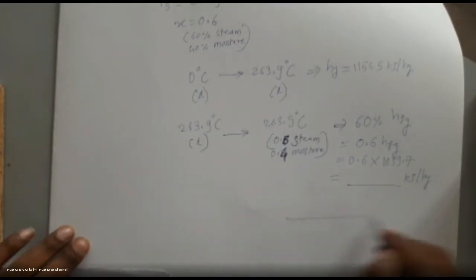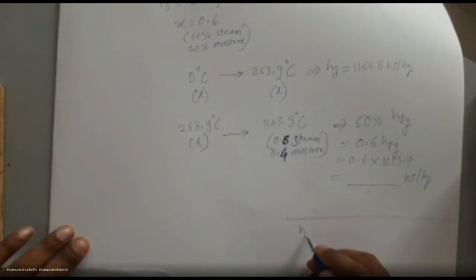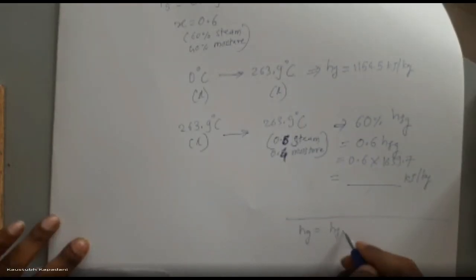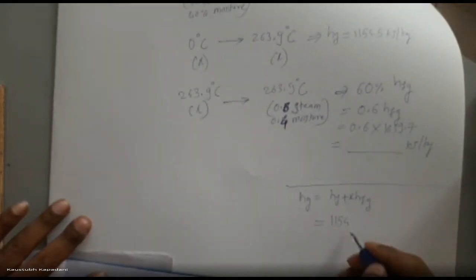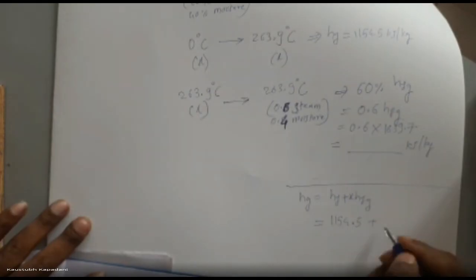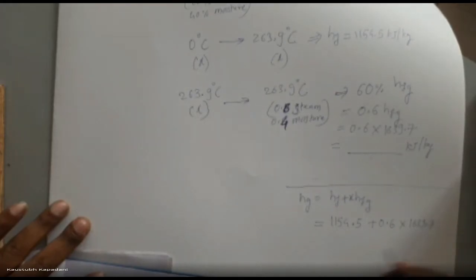And combined, what is Hg? It is Hf plus x Hfg. So Hf is 1154.5 plus x, which is 0.6, into the Hfg value 1639.7.